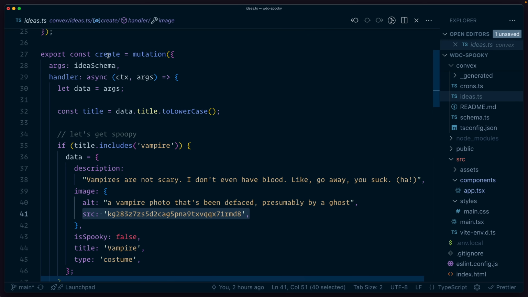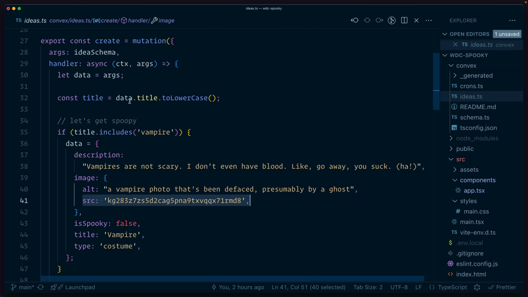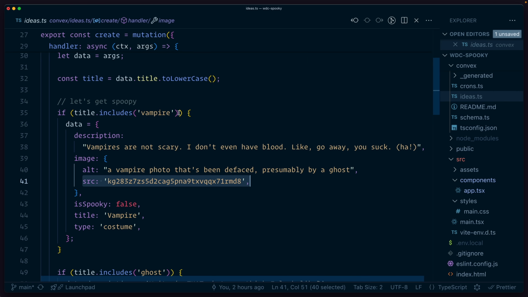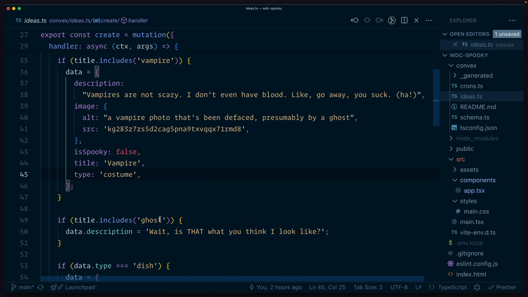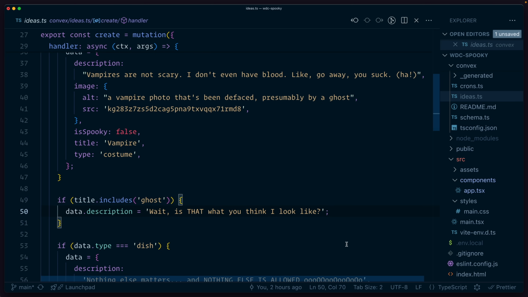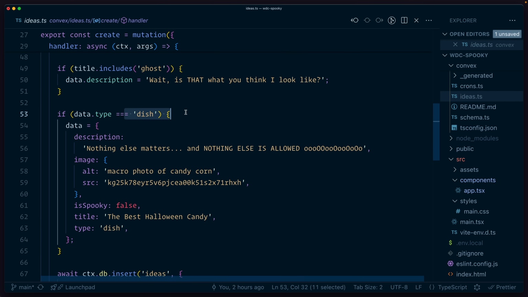So in my creation mutation, I grab out the data and then I start checking for stuff in the input. If you call your costume or your data a vampire, if it's in the title anywhere, then the ghost will take over and talk shit about vampires. If it's a ghost in the title, it'll update the description to give you shit for thinking that's what a ghost looks like. And if it's any type of dish or food item, it just gets replaced with candy corn. So you can't upload food to the app at all.